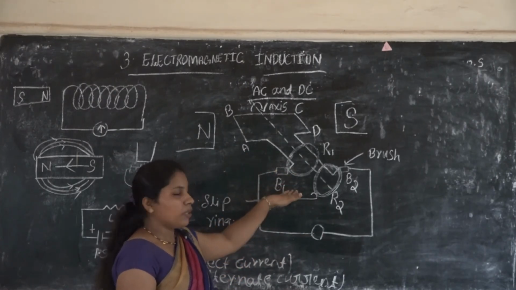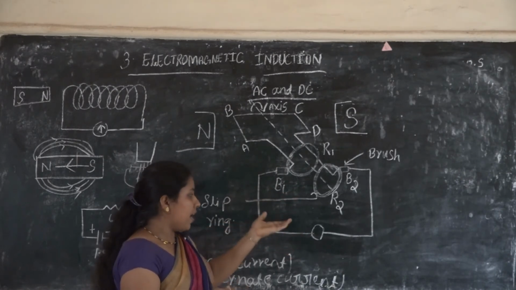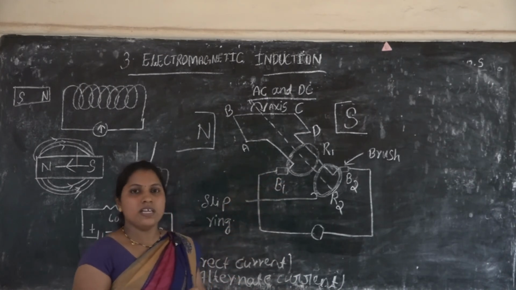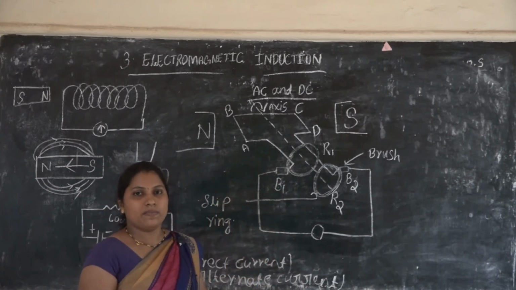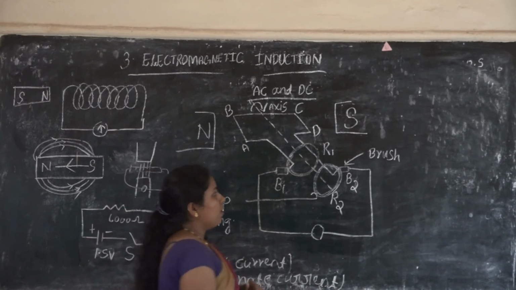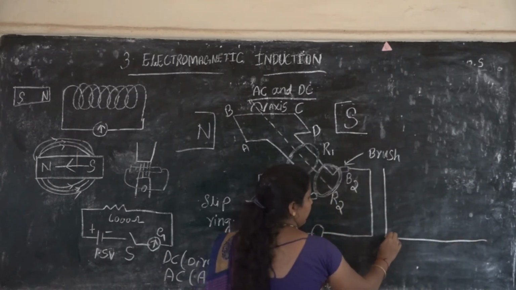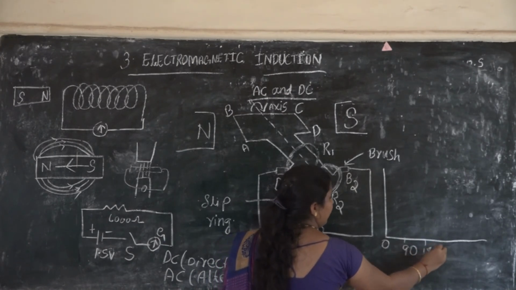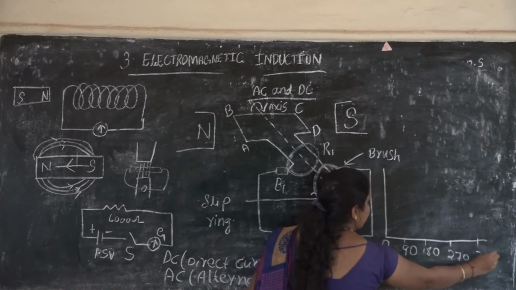So, 0 to 90, then 180 degrees, completing the half rotation, then again rotating to 270 degrees, then completing 360 degrees. When it comes to 90 degrees, the maximum current is produced. We can simply draw a graph: at 0, then when it reaches 90, then 180, 270, 360.